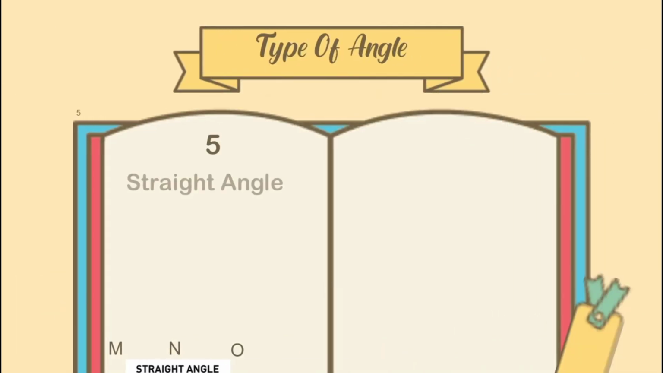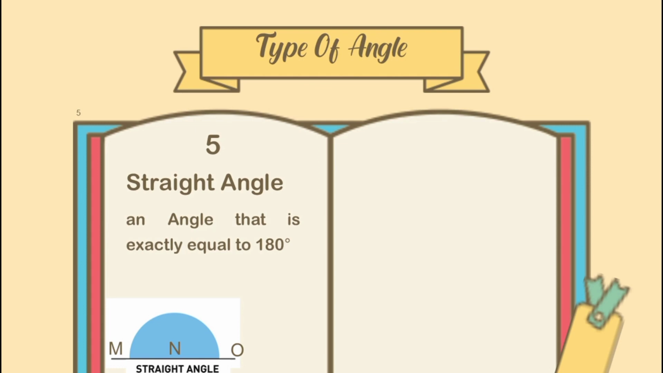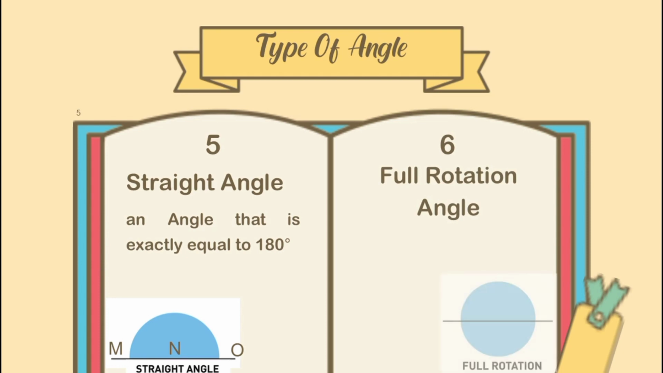The fifth is straight angle. Angle N is called the straight angle, an angle that is exactly equal to 180 degrees. And the last, full rotation angle, an angle that is exactly equal to 360 degrees.